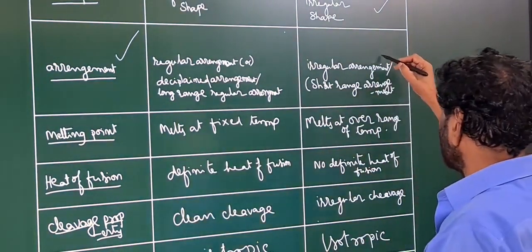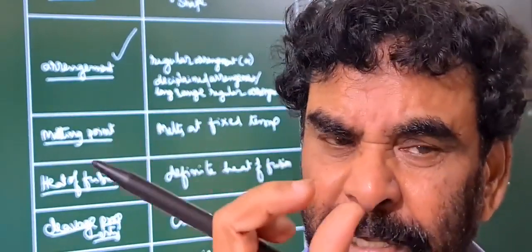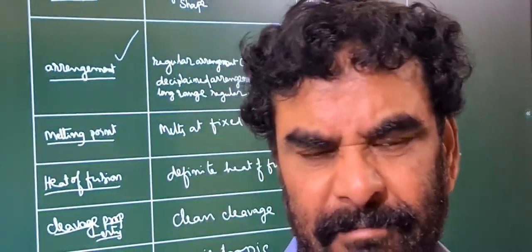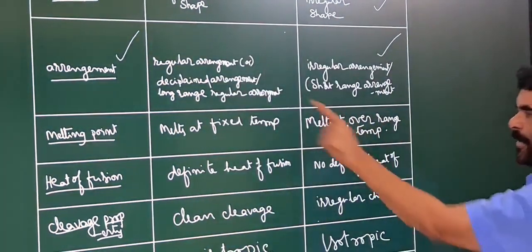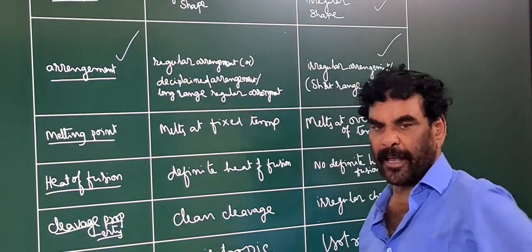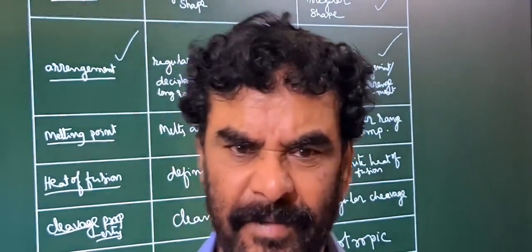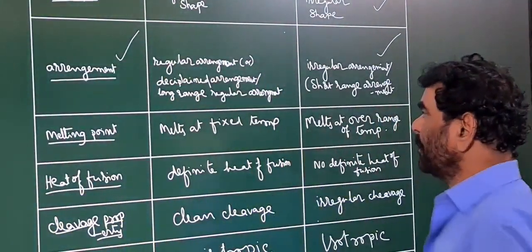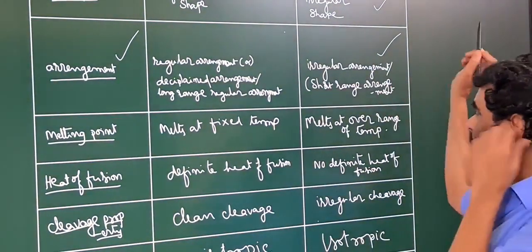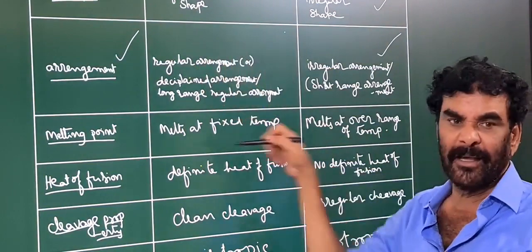In amorphous solids it is irregular, or even if there is some regular arrangement, it is confined to a limited region. This is called short range arrangement, whereas crystalline solids have long range regular arrangement. So the crystalline solid has regular, disciplined arrangement, and the amorphous solid has indisciplined, random arrangement.